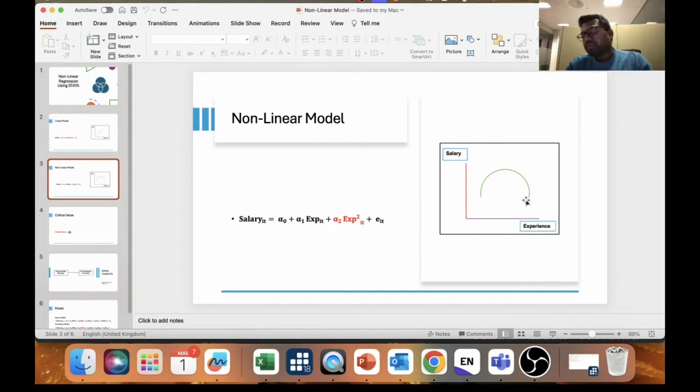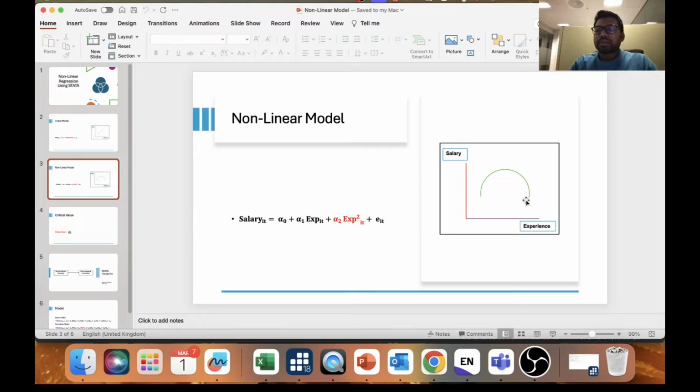So what could be a U-shaped relationship? Consider an example of CSR, which has an impact on company profitability. If the company does more CSR, then the profitability can be increased. Now, there's a point: when the company starts doing CSR, it incurs additional cost. Am I right? In the beginning years, obviously due to CSR, there could be a negative impact on the profitability, but after a certain level, there could be a positive impact. So you can say there's a U-shaped relationship between CSR and company financial performance or profitability.